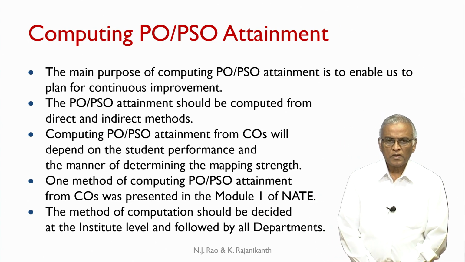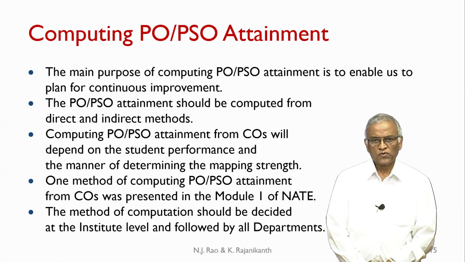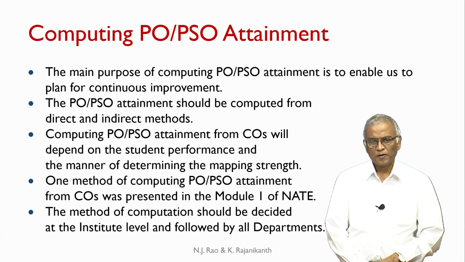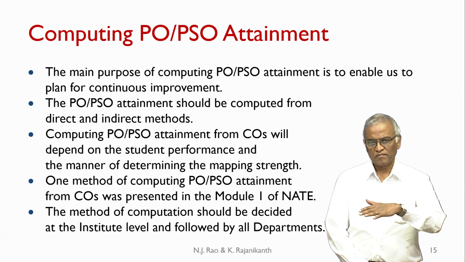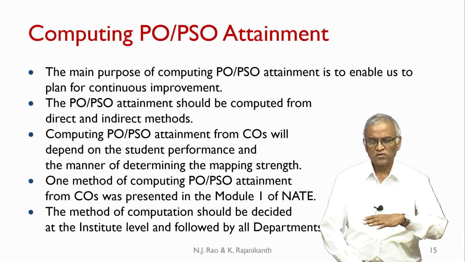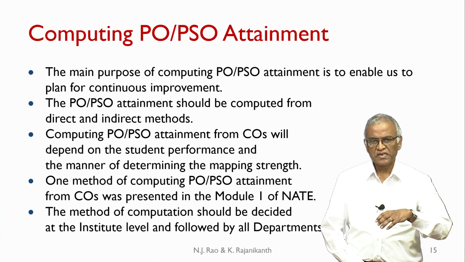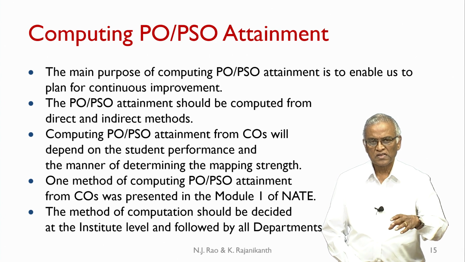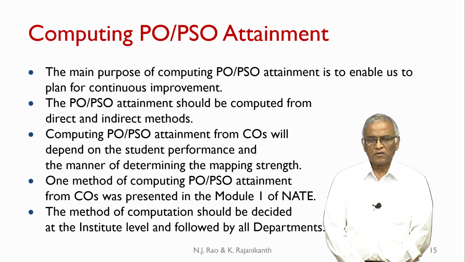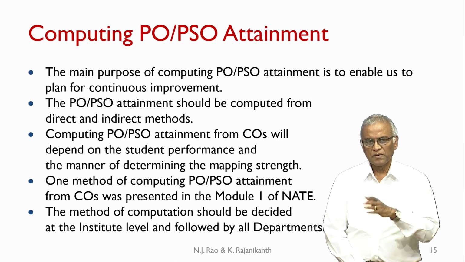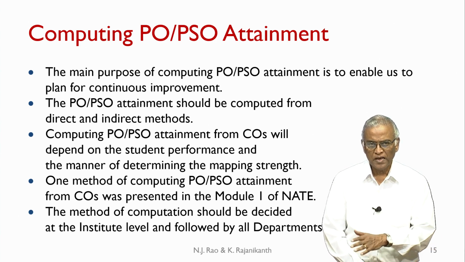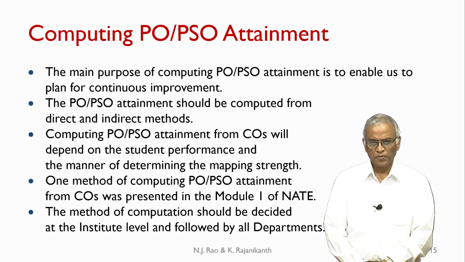Now, generally, for computing PO PSO attainment, one has to understand the background a little more clearly, because it is not directly addressed, whereas CO is very easy to understand. In each course the teacher as well as the student is directly relating to the COs that have been presented. Now, why do we want to compute indirectly the PO PSO attainment? The main purpose of computing PO PSO attainment is to enable us to plan for continuous improvement.